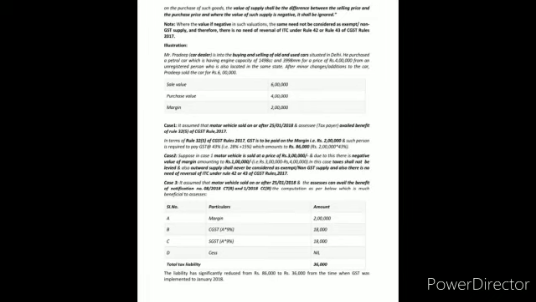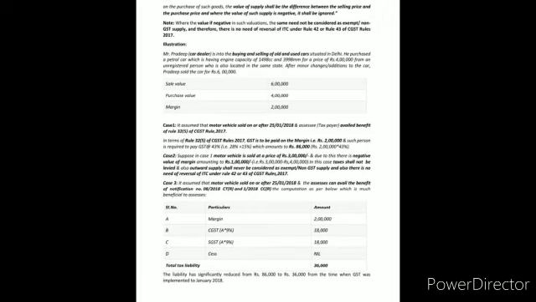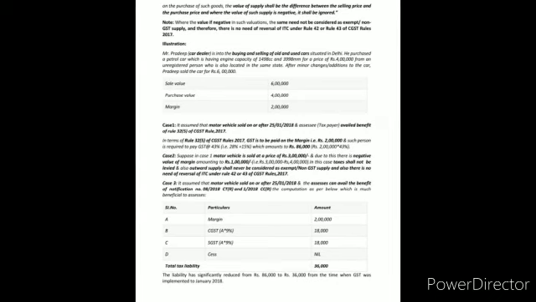The taxable value is 2 lakh and the tax liability is 2 lakh into 43%. Now we are covering the second situation where the sale price is 3 lakh and the purchase price is 4 lakh, and the margin of supply is negative 1 lakh. Now such negative value shall be ignored for the purpose of taxation, and such negative value shall not be considered as exempted or non-GST supply, and also there is no need of ITC reversal under Rule 42 and 43.